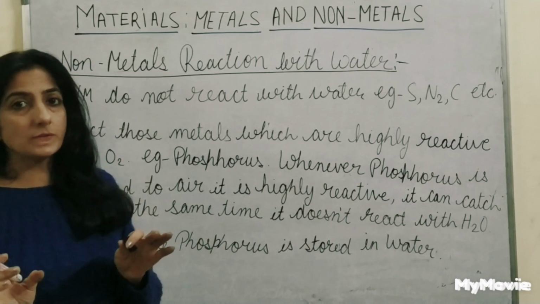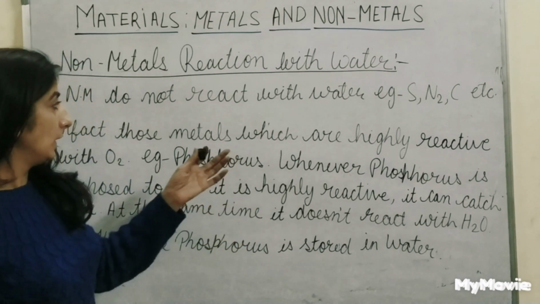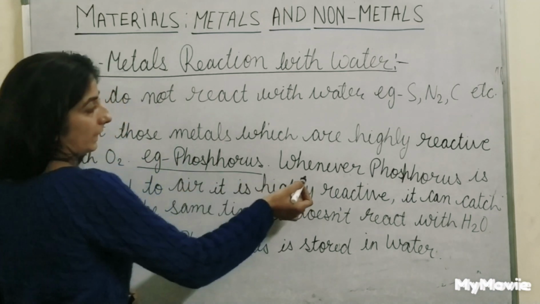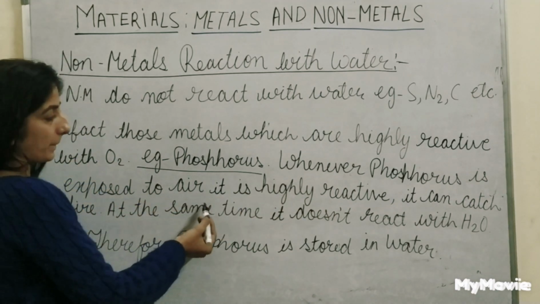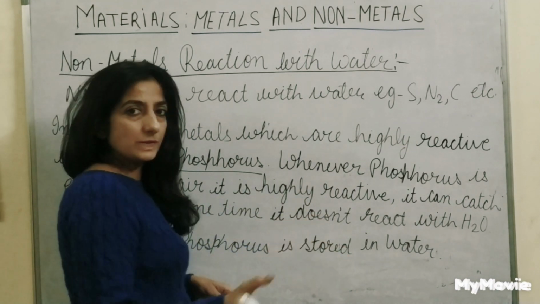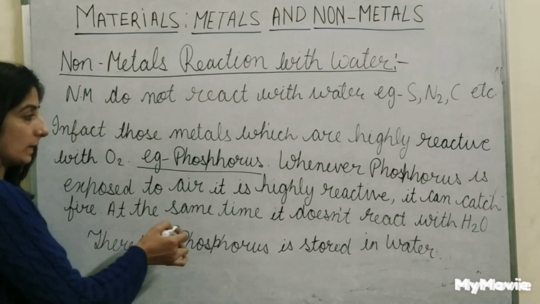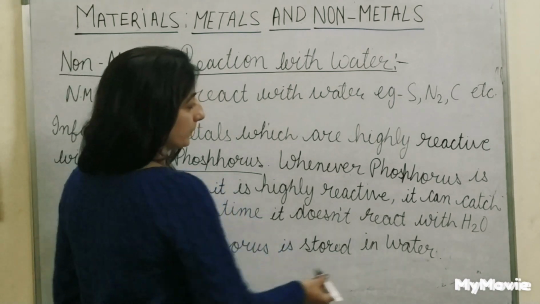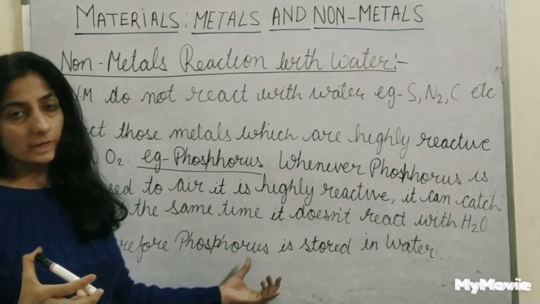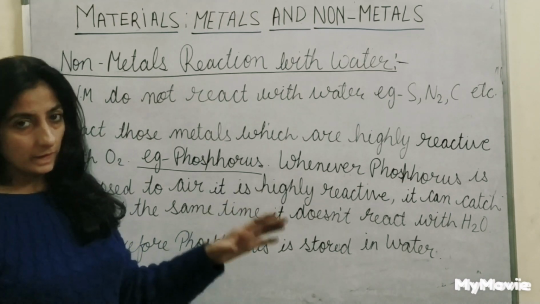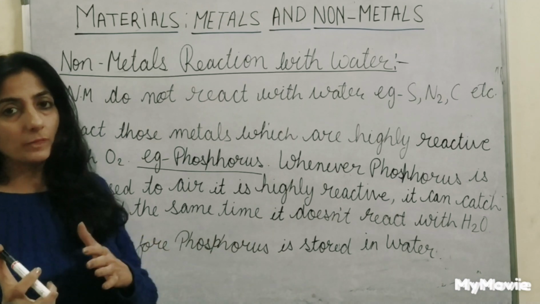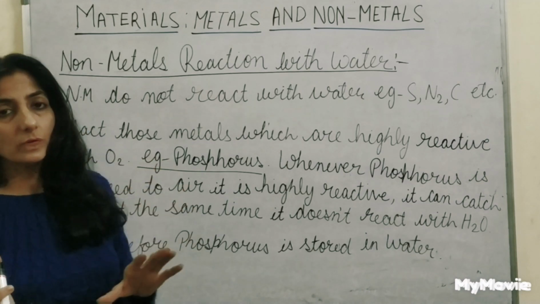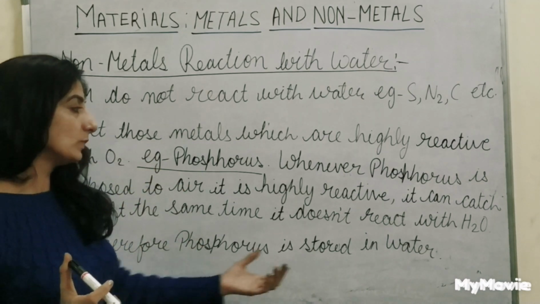In fact, those which are highly reactive with oxygen, for example phosphorus. Whenever phosphorus is exposed to air, it is highly reactive. It can catch fire. At the same time, it doesn't react with water. Therefore, phosphorus is stored in water. Whenever it comes in contact with water, it does not react at all. That's why to store phosphorus we use water.